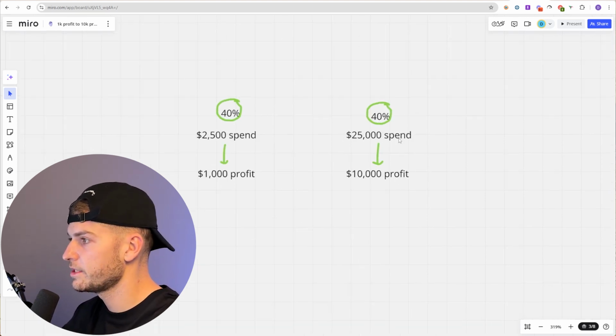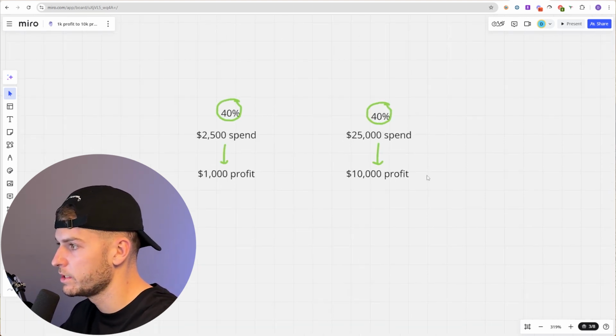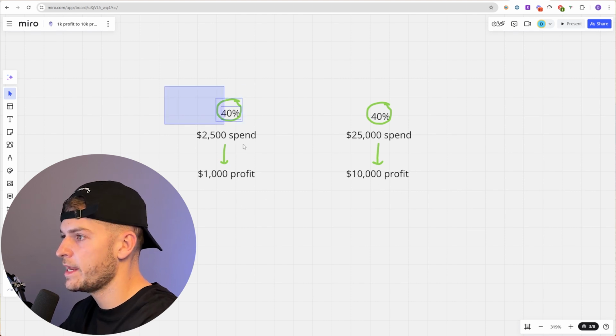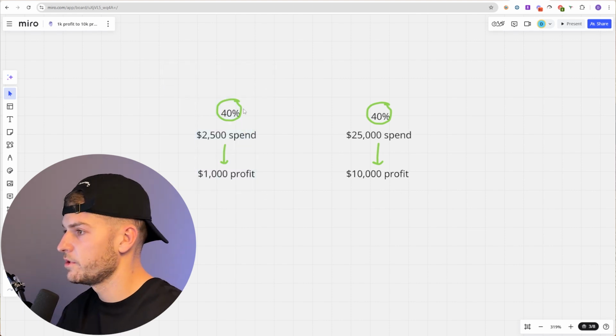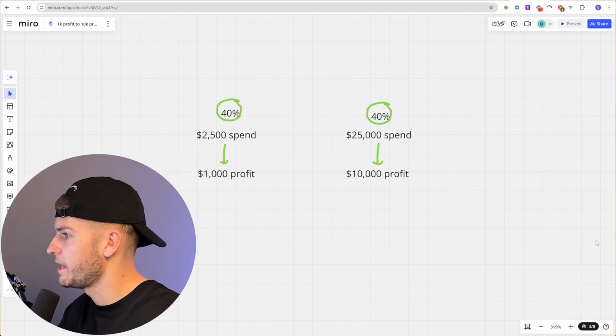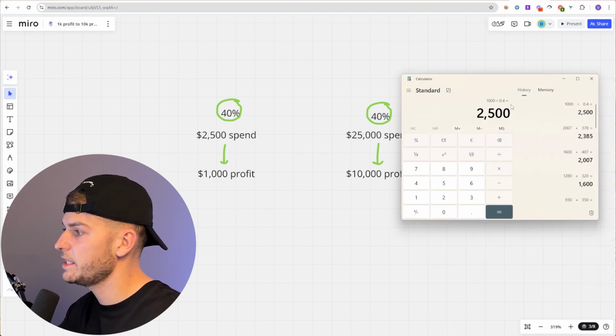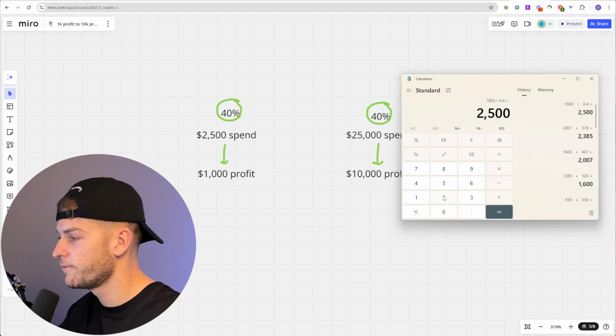So we know that this is what we need to be tracking in order to make 10K profit. Right now, your sole goal, if you're brand new, would be to make your first $1,000 in profit. So $2,500 worth of spend. Now we need to break this down into a daily spend to make this as extremely easy as possible for us to hit, so it's foolproof.